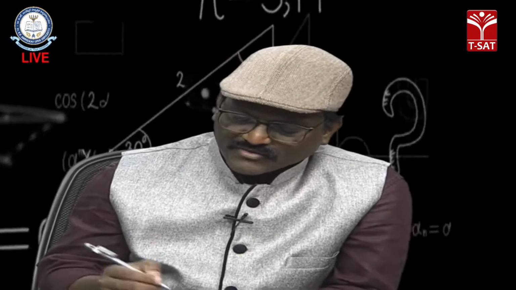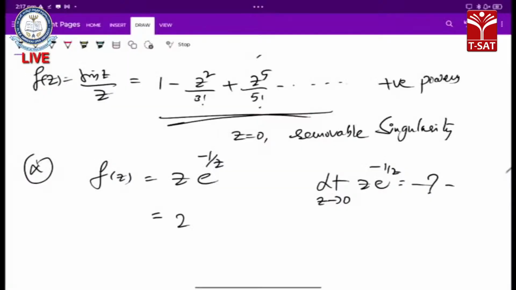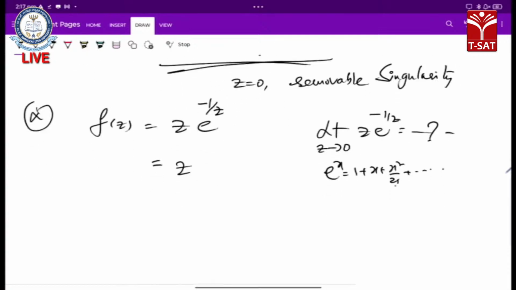Now, let us see what happened. What is this value? Let me expand this. Z into, I know the expansion of e to the power of x: 1 plus x, plus x square by factorial 2, x cube by factorial 3 and so on. Let me utilize that expansion here. In place of x, minus 1 by z is there.